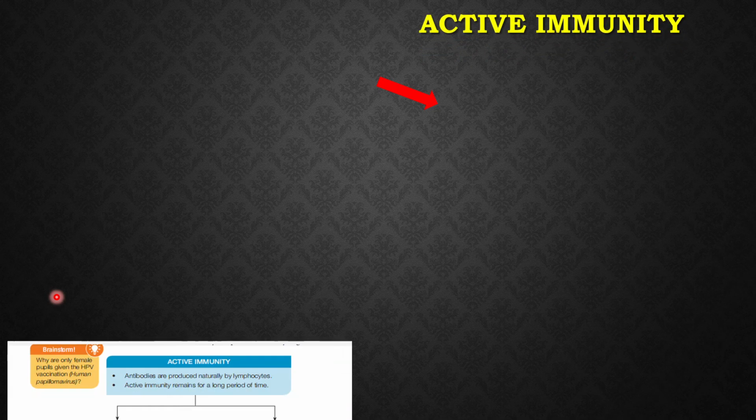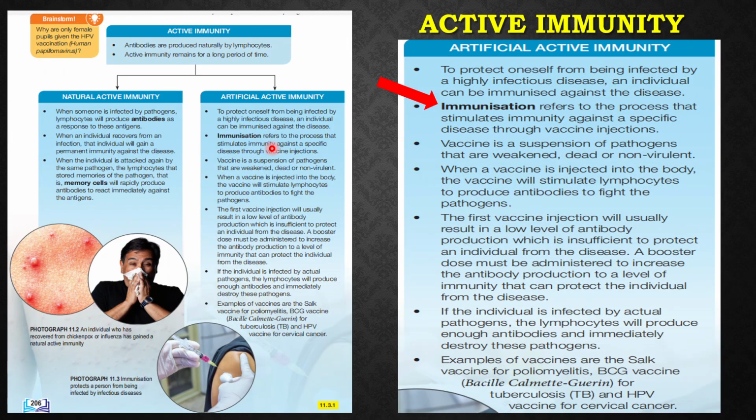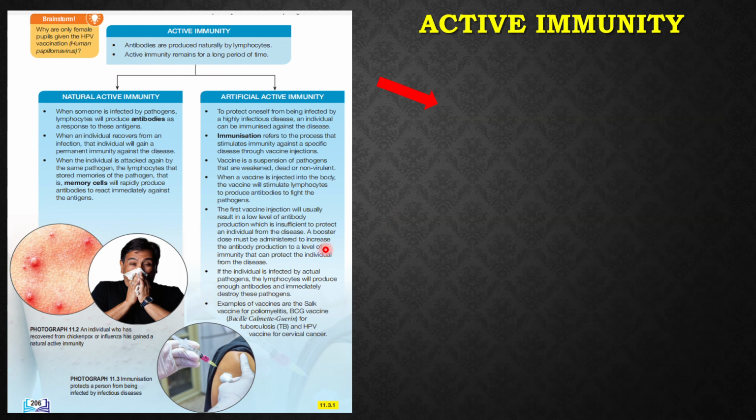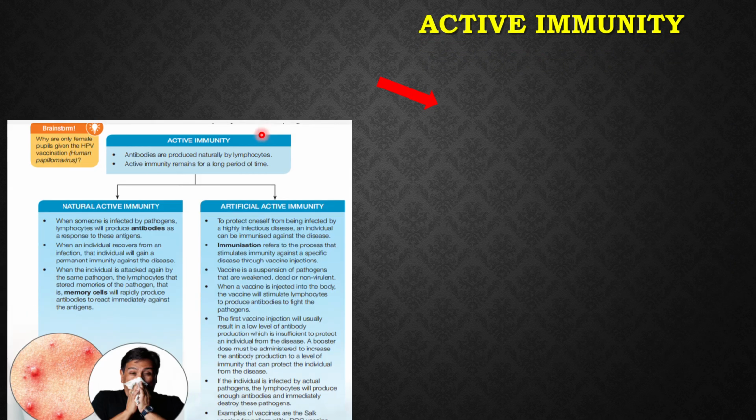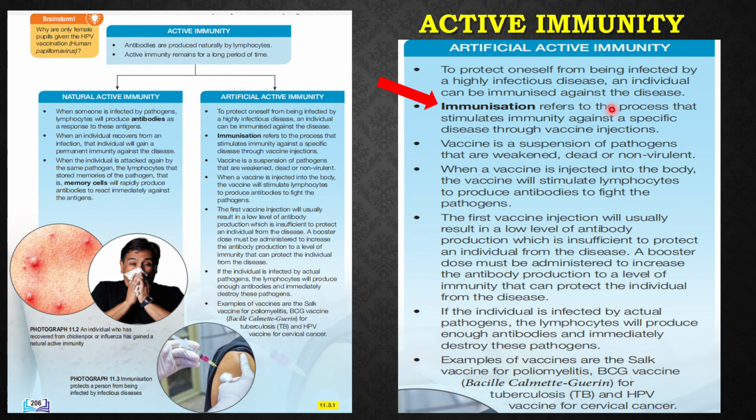How about artificial immunity? I've mentioned this just now, it's under artificial active immunity. Once I zoom in, this is what you can see, examples of vaccines. All right, I've covered this part.